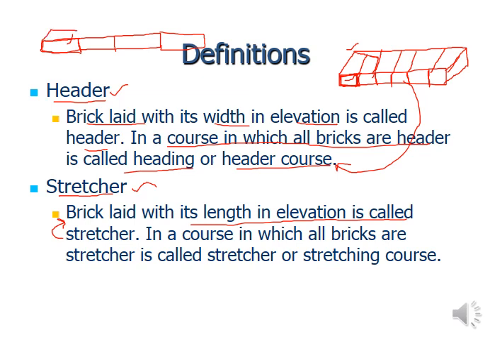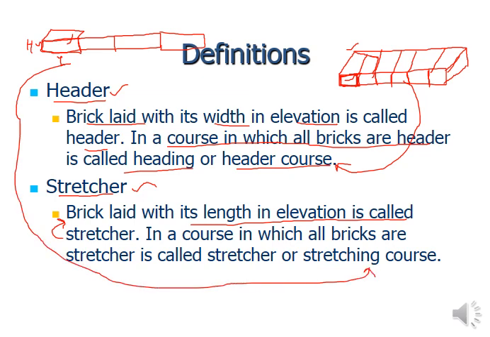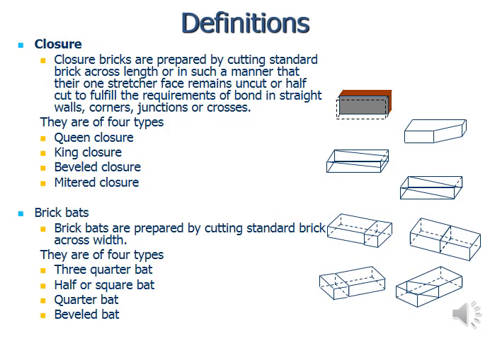Okay, so in the lateral dimension it will be the width, and in front the height and length. So here it will be height and length. This course is going to be called a stretcher course. Stretcher course or stretching course, both words are used side by side. So a course in which all bricks are laid as stretchers, all bricks are stretcher bricks, is called a stretcher or stretching course.